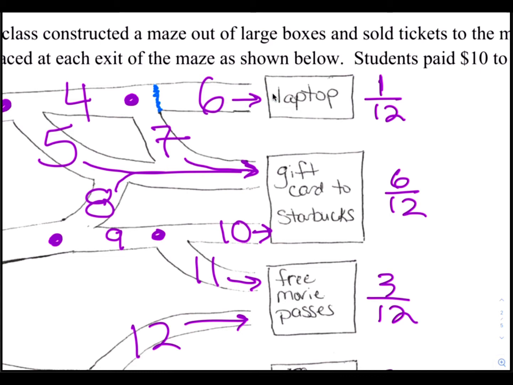So what that means is the 1 out of 12 that would be coming here to the laptops would now be diverted down through path 7 and into the gift card space. So then you would end up adding 1/12 to the 6/12 that's already there. So the new probability of the gift cards would become 6 plus 1, or 7 out of 12.